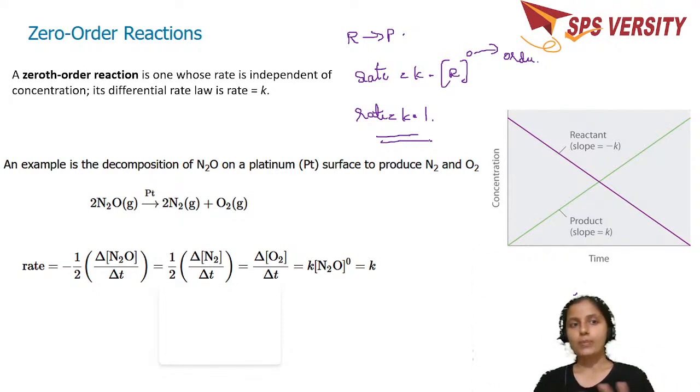Almost all the reactions which happen on the surface of any metal are called zero order reactions. Now, if it is 2N2O on the surface of platinum giving nitrogen and oxygen, then how do you put rate? Rate is equal to half, this is the rate of change in concentration over time, which is equal to K into N2O to the power 0, which is equal to K. This is how you get the graph of change in concentration of the reactant. This refers to the reactant because the concentration is high in the beginning, then it goes to 0, whereas the product concentration is 0 at the beginning and ends up higher when the reaction is happening.